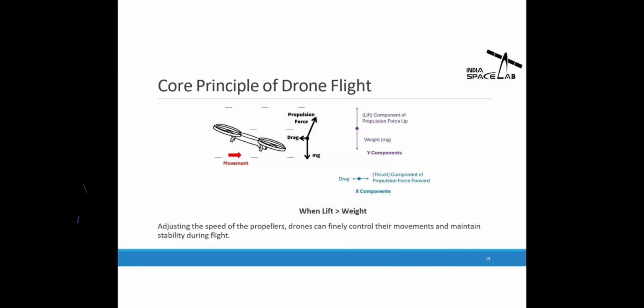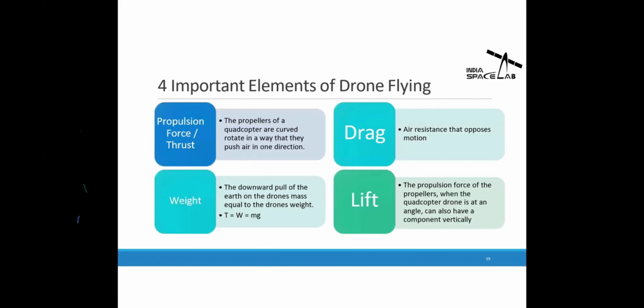Then, the four important elements of drone flying: propulsion force, which is also thrust, drag, weight, and lift. These are the four major forces acting on a moving drone. These forces, thrust, drag, weight, and lift, act on the drone at every single time: at takeoff, landing, hovering, and forward or backward movement, in any direction. And how it works, here we will see. So, elements of drone flying.